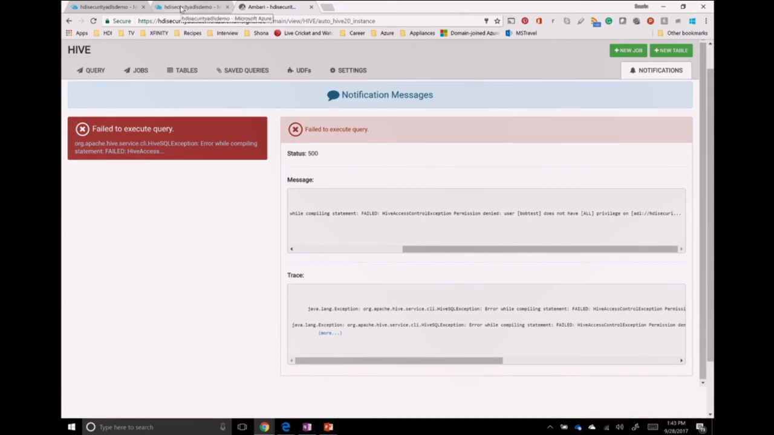If Alice test was going to run the same command, it would execute just fine, because Alice test has complete access to those files and folders on the data lake store.